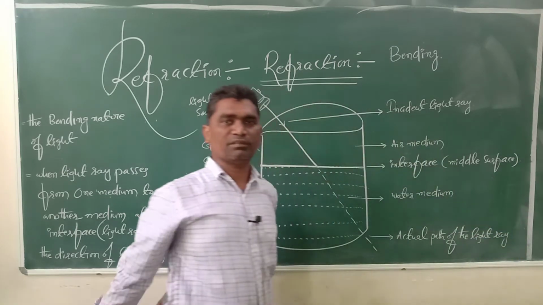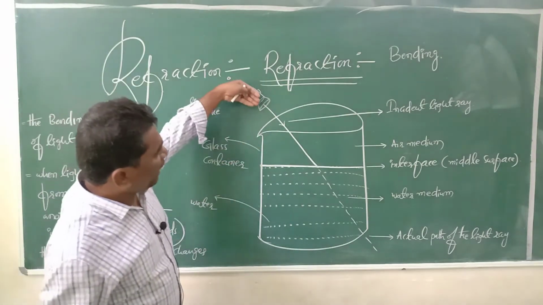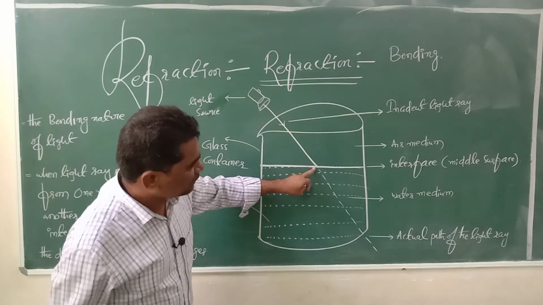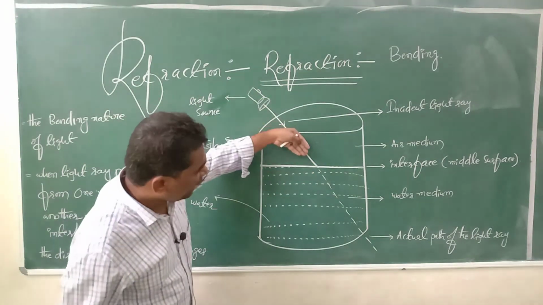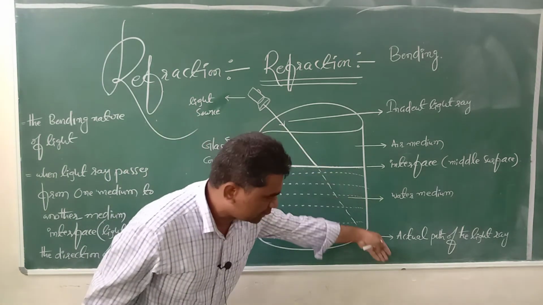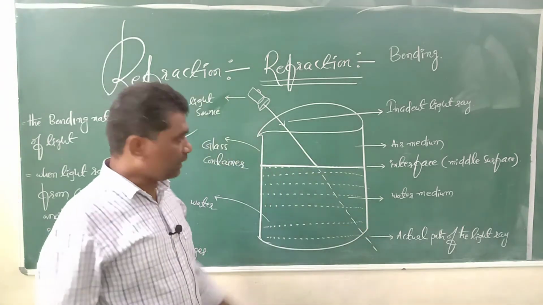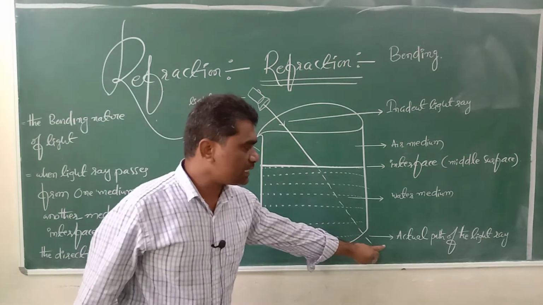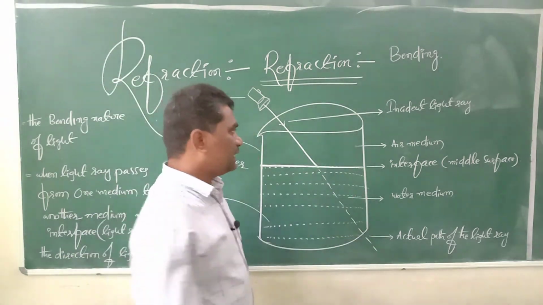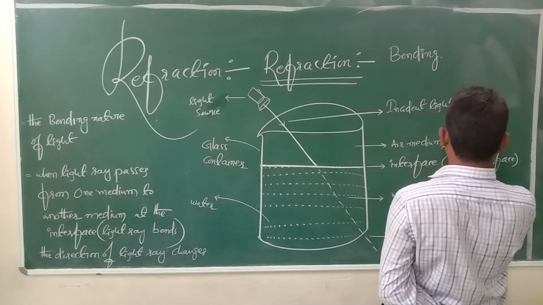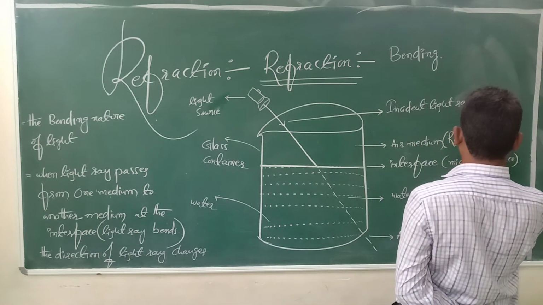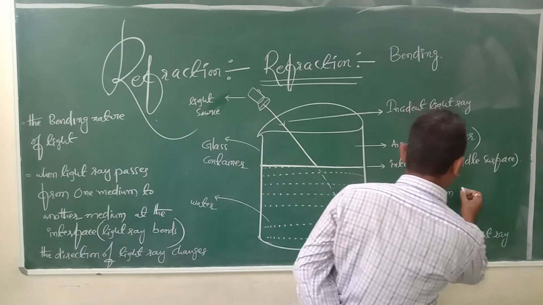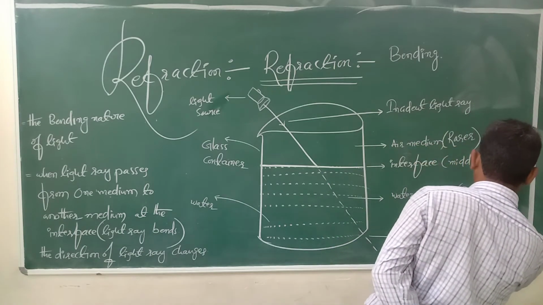Actual path of the light ray. Whenever a light ray is incident at this particular point, it should travel in this direction in the absence of water. But in the presence of water, what happens? This is air medium, this is water medium. This air medium is called a rarer medium. This water medium is called a denser medium.